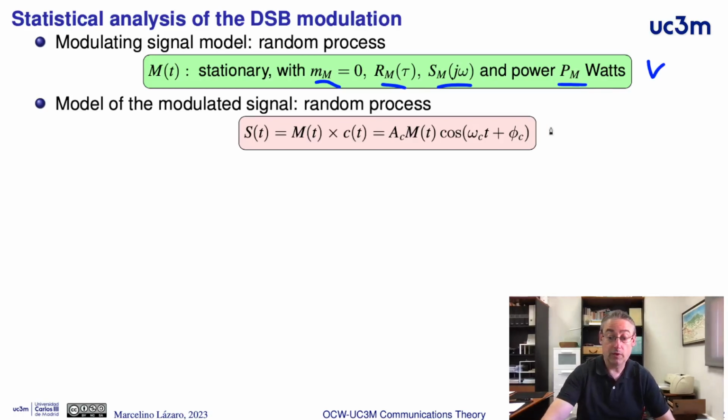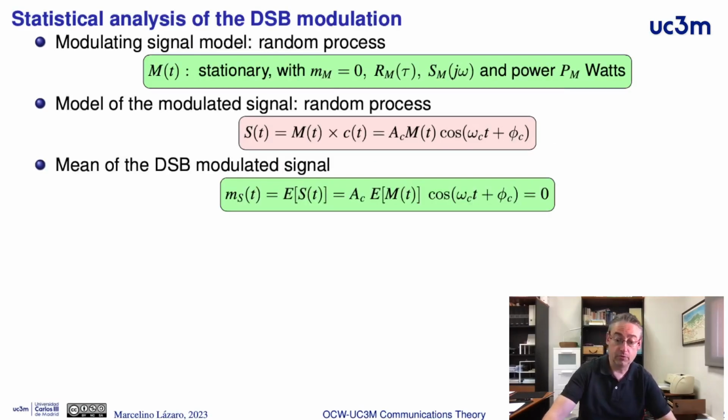The statistical model for the modulated signal is a random process S of t, where the analytical expression is the analytical expression corresponding to a double sideband modulation, the product between the modulating signal m of t and the carrier.